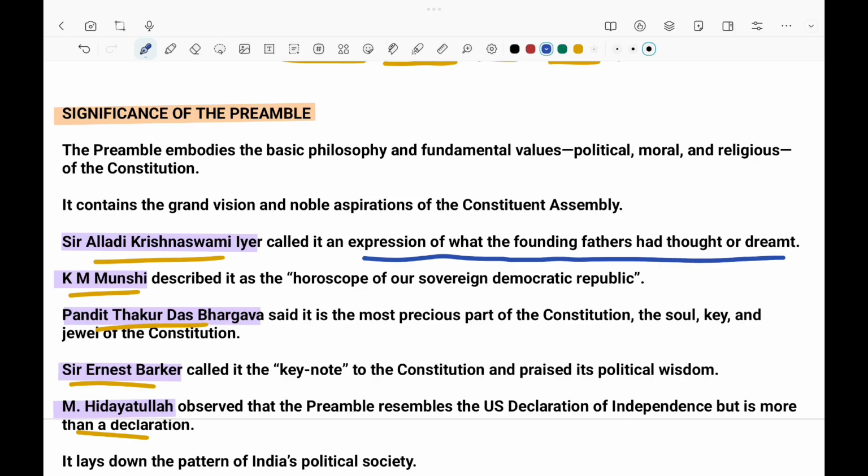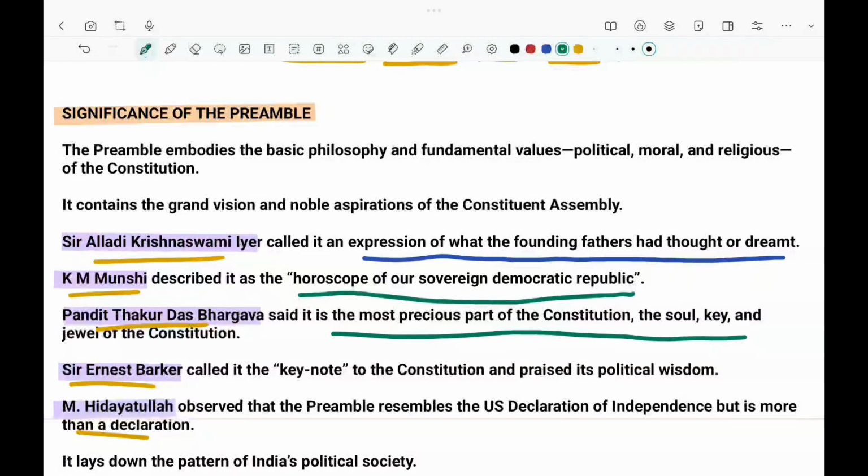Munshi calls it the horoscope of a sovereign, democratic republic. Bhargava says it is the most precious part of the constitution, the sole key and the jewel of the constitution. Ernest Barker calls it the keynote of the constitution.